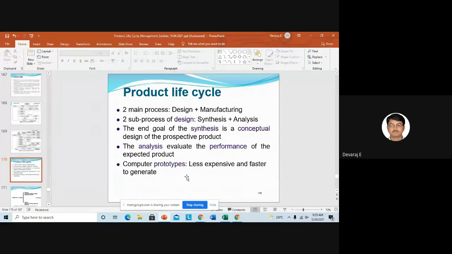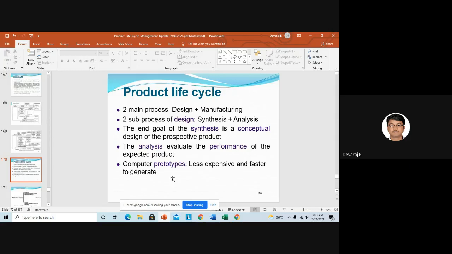Next, you can see computer prototypes are less expensive and faster to generate. Why are we doing all this? Why are you doing virtual? Because it is less expensive. There is no investment for the raw materials, right? Right, students? Yes, no sir. There's no investment for raw materials.